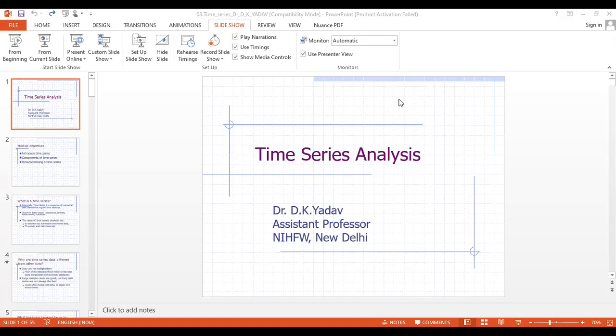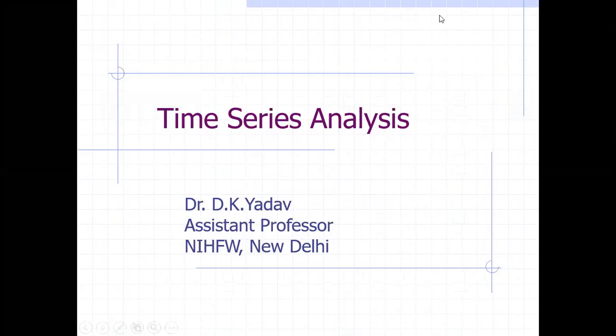Okay, so we have three types of time dependent data. One is time series data, second is cross sectional data, and third is panel data. So basically, what is the time series data? Any data which is arranged in a chronological order, that is according to a particular time period.